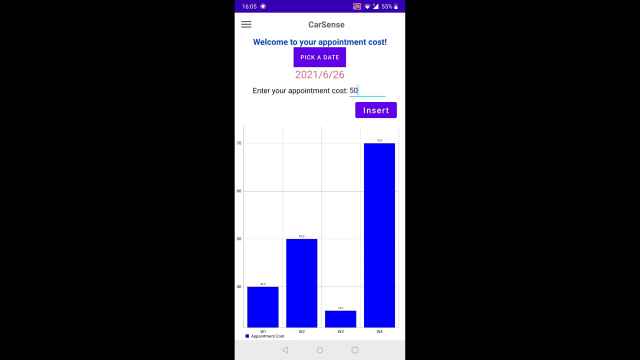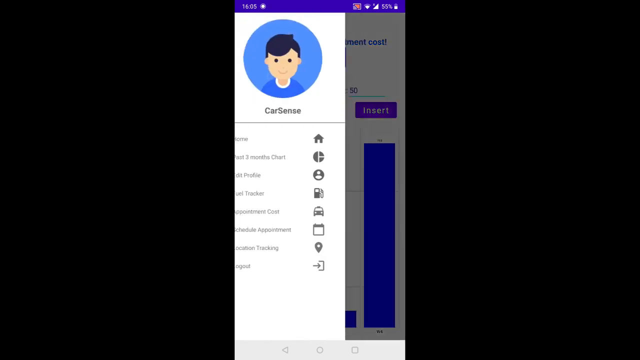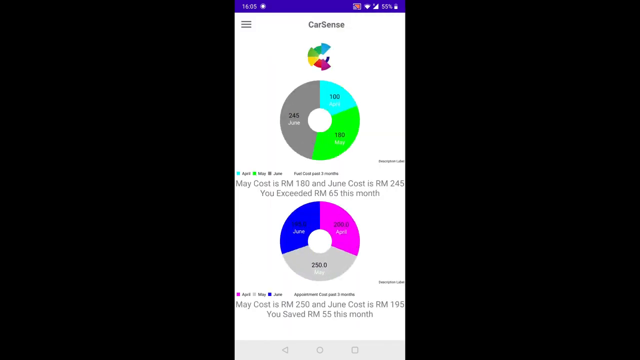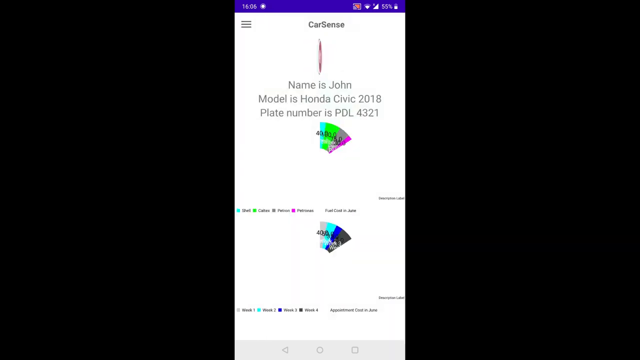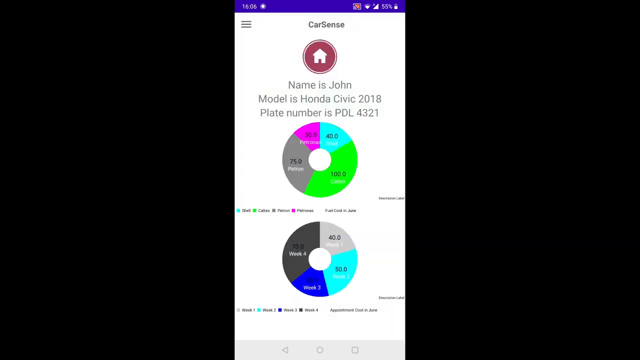And right now, 70 ringgit is my highest graph, and you can see 50 ringgit is being shortened because there is an existence of 70 ringgit here in week 4. So 50 plus 20, of course, it will be 70 ringgit. And of course, the data changes as well. As you can see, past 3 months chart. Right now, you see I'm saving only 55 ringgit this month. And in my home, you see I spend a lot more, 70 ringgit in my week 4, as shown here.